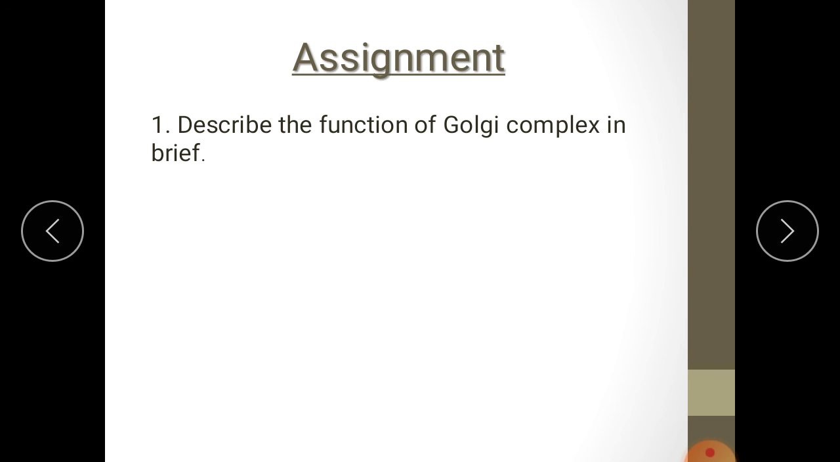The assignment for this chapter is: describe the function of the Golgi complex in brief. In brief, try to explain the function of the Golgi apparatus, Golgi complex.